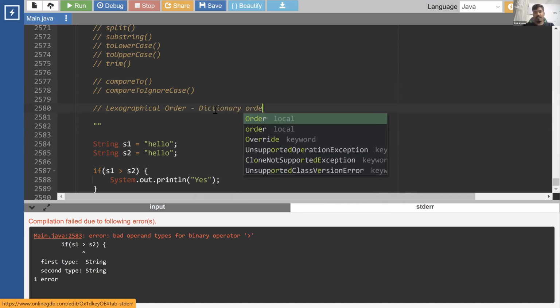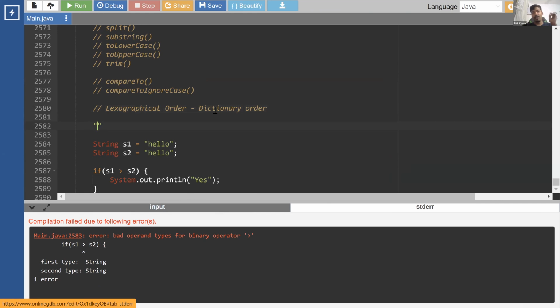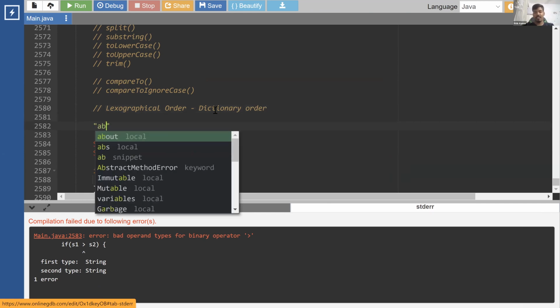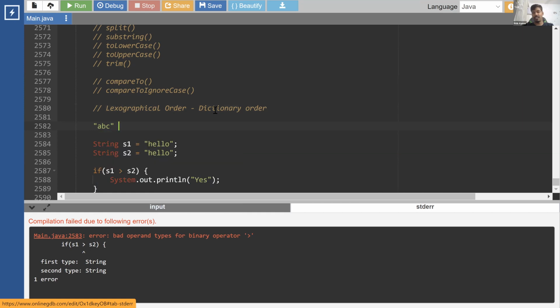Now, you even know how to sort this. You even know which string is greater, which string is smaller. So if I give you these two strings, ABC and ABD, and I ask you to compare them, which string is going to come first in the lexicographical order, and which is going to come second? ABC first. Everyone knows, right?